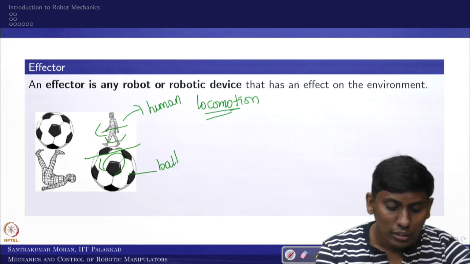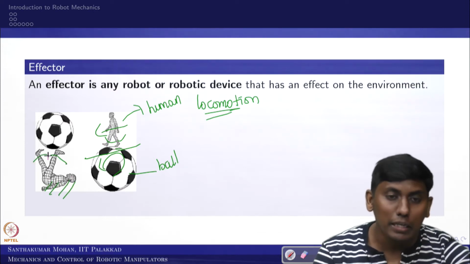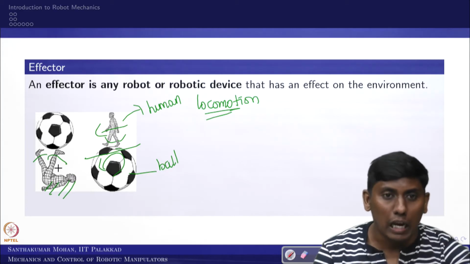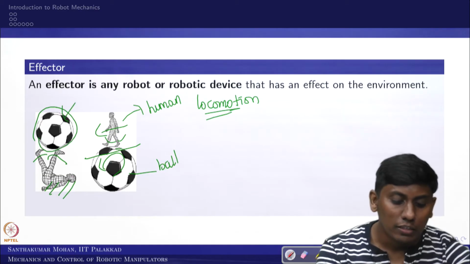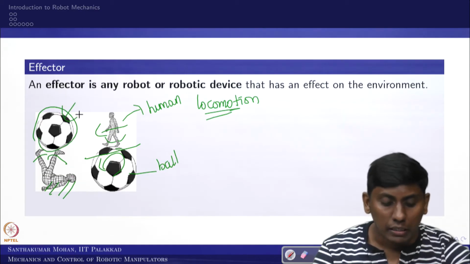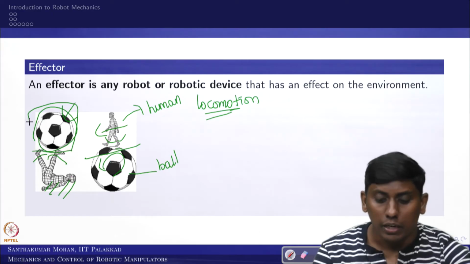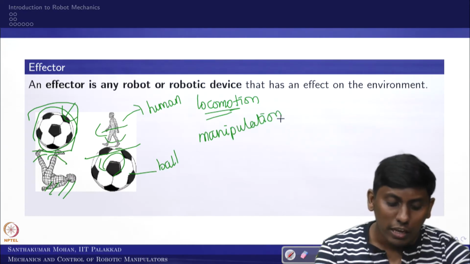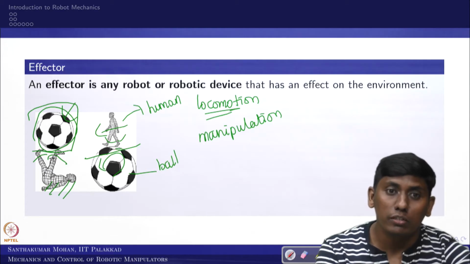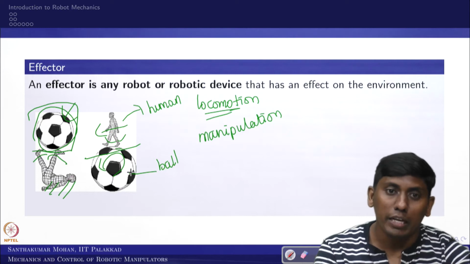Whereas the other way around, the human is lying down and doing the same thing, manipulating his leg, or you can say moving his leg. Because of the movement of the leg, the ball will roll or go away. In the sense, he is trying to manipulate this ball. So we are trying to do manipulation. In that way, the effect on the environment causes motion of the objects around, but here it is the motion of the effector itself.